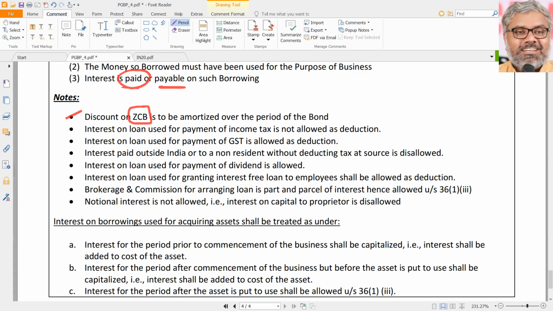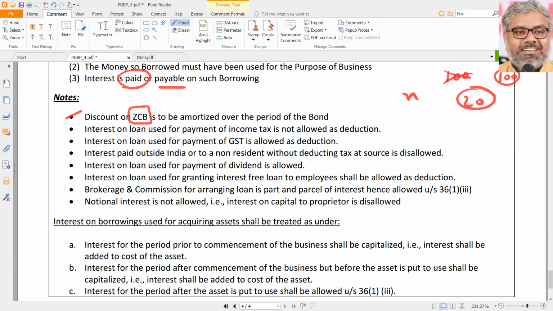What is the nature of that bond? Let us say if the face value of that bond is 100 rupees, it will be sold at 20 rupees. Means almost 80% discount it will be sold at. So what? It will not get any interest. After some years, whatever the number of years, let us say 20 years or 15 years, the redemption value will be 100 rupees. So the purchaser will give 20 rupees to the company, he will get 100 rupees after n number of years. How many years? We don't know. Whatever that number of years, that is life of the bond.